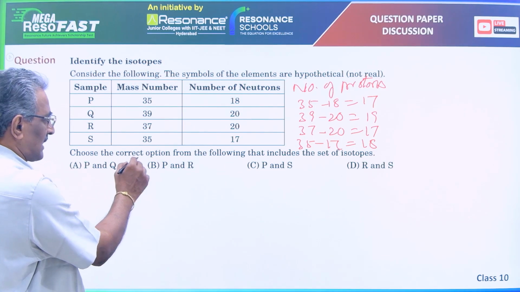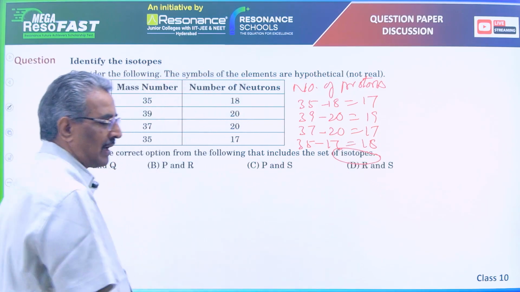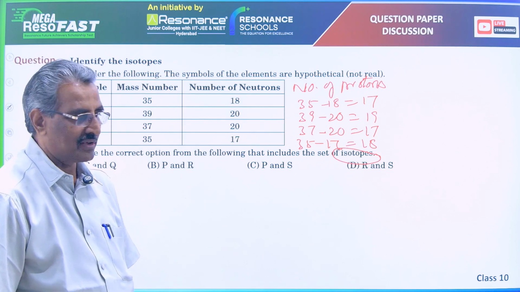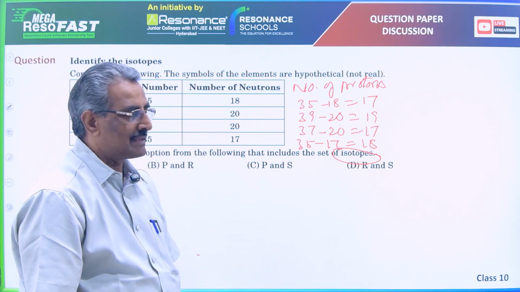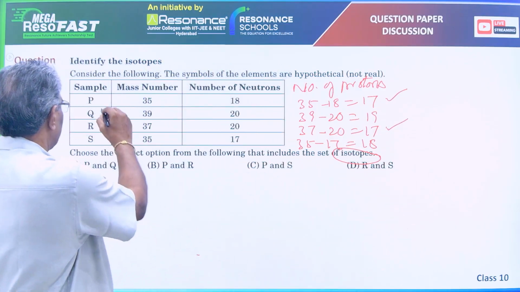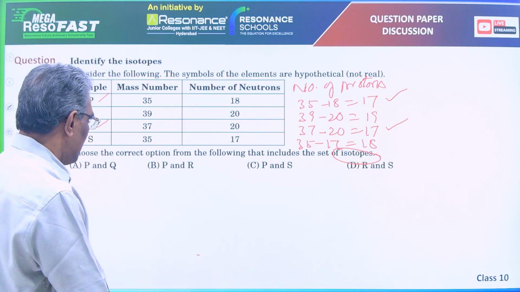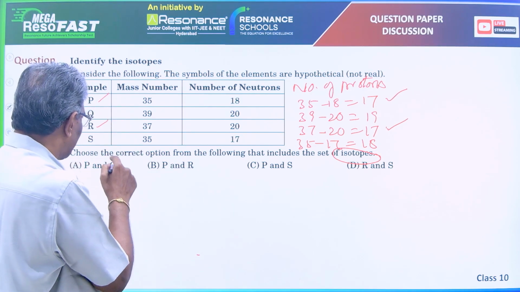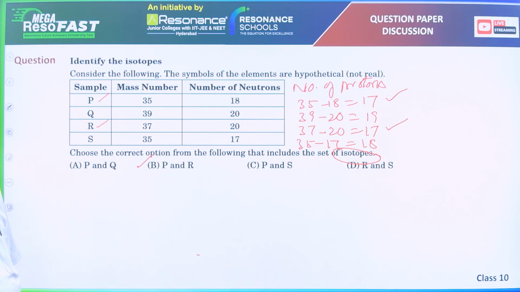What is the question? Choose the correct option from the following that includes the set of isotopes. Isotopes are the atoms of the same element, that means they contain the same number of protons. So among these, the elements which contain the same number of protons are the first one and third one. The first one is P and third one is R. So P and R are the isotopes. So the correct option is B.